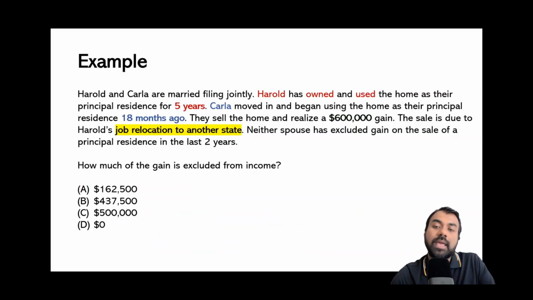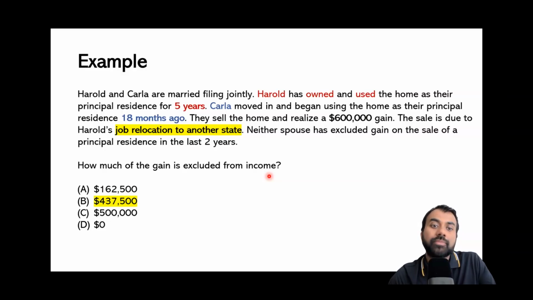Now, please pay attention to what the question is asking. Again, sometimes what we do is that we memorize this complex set of rules, we do the math correctly, but because we do not read the question carefully, we select the wrong answer. So here, if the question asks how much of the gain is excluded from income, then the correct answer will be 437,500.